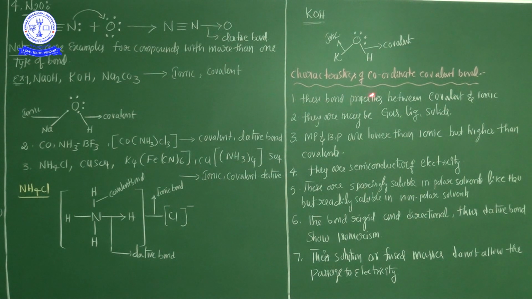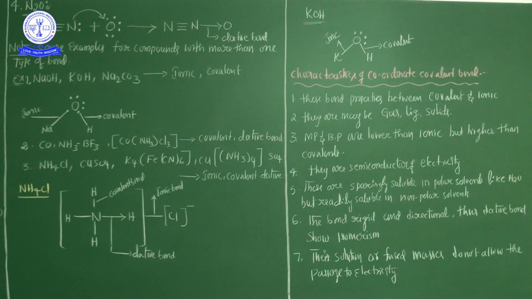Once again, the properties of these bonds are between covalent and ionic, and these may be gaseous, liquid or solid. The melting point and boiling point of the coordinate covalent bond are lower than ionic but higher than covalent, and they are semiconductors of electricity.